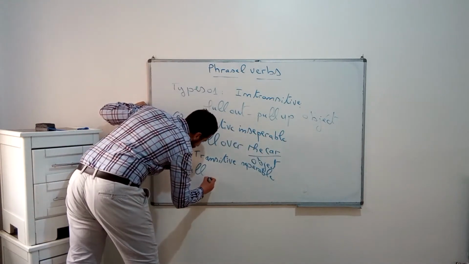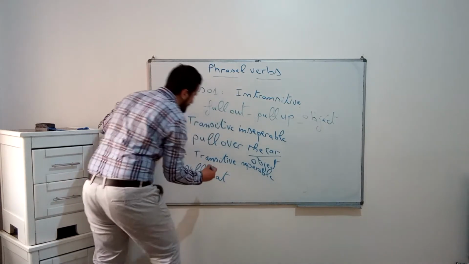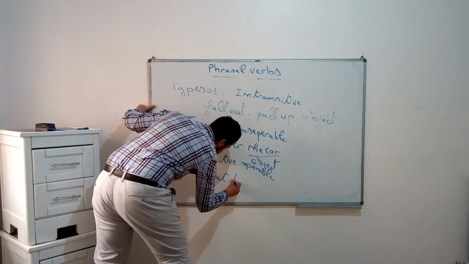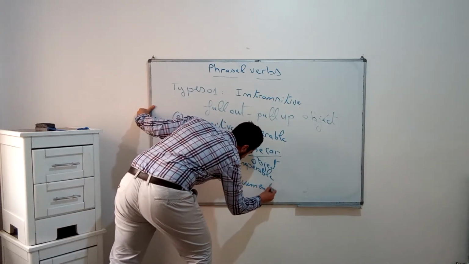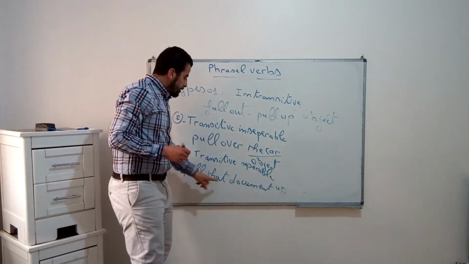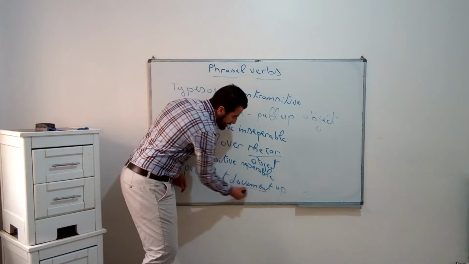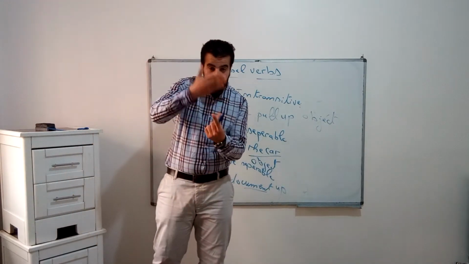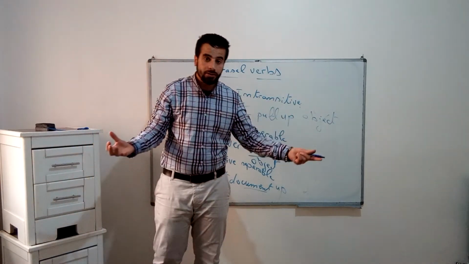We might say pull that document up. Right? Pull that document up. Here the object comes in the middle, between the verb and the particle.